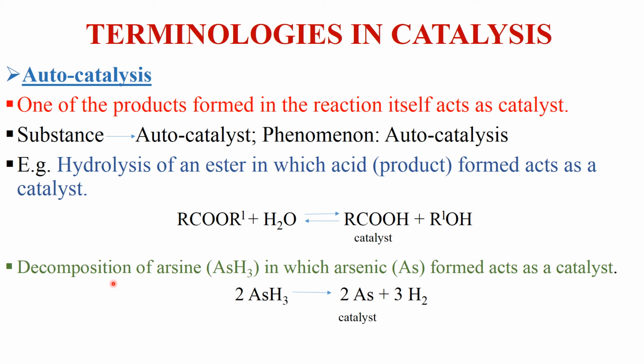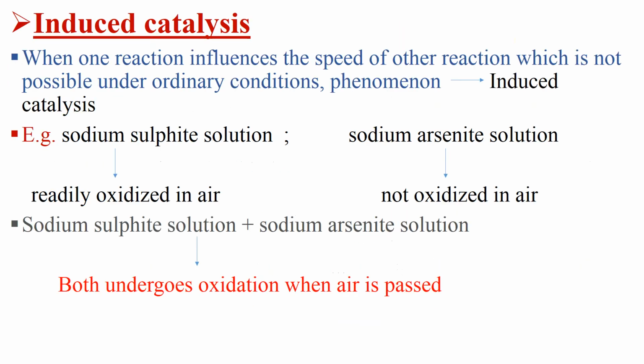Next example, decomposition of arsine, AsH3, in which arsenic formed acts as a catalyst. In this reaction, there is decomposition of arsine where arsenic is formed, and this arsenic acts as a catalyst. So this is autocatalyst, and this phenomena is known as autocatalysis, as this is one of the products of this decomposition. Clear?